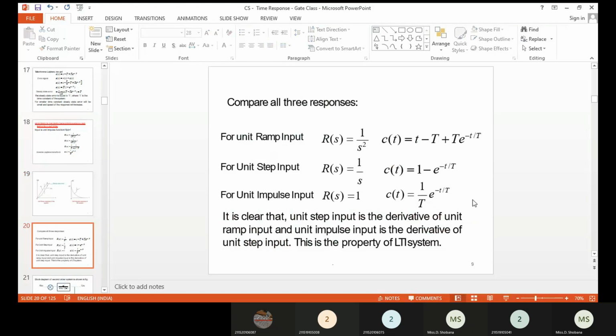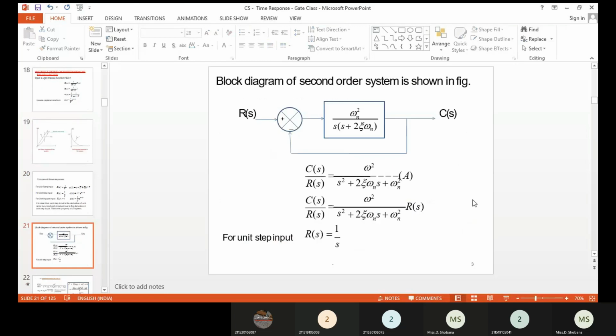Okay, so if you are familiar with this, then we can go for the second order and higher order systems. For example, for the higher order system, we will have two important parameters, that is the natural frequency and the damping ratio. Okay, so the damping ratio is nothing but the ratio between the actual damping to the critical damping. Depending upon the damping ratio, we can classify the system as the undamped system, underdamped system, critically damped system, and overdamped system.